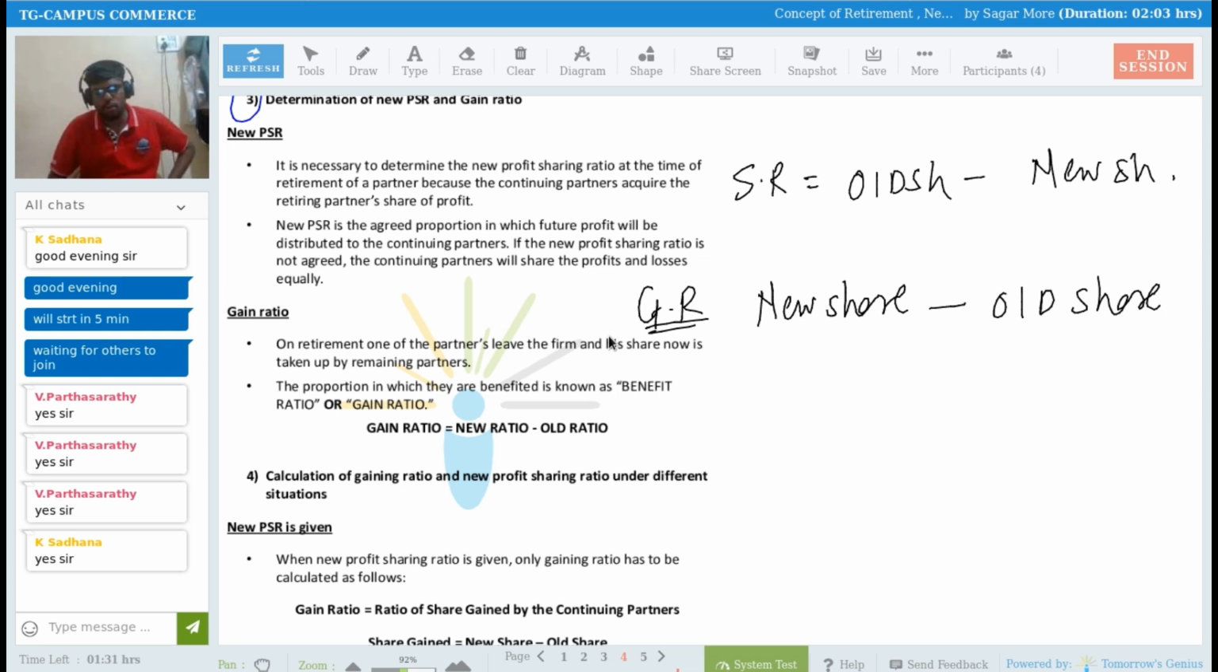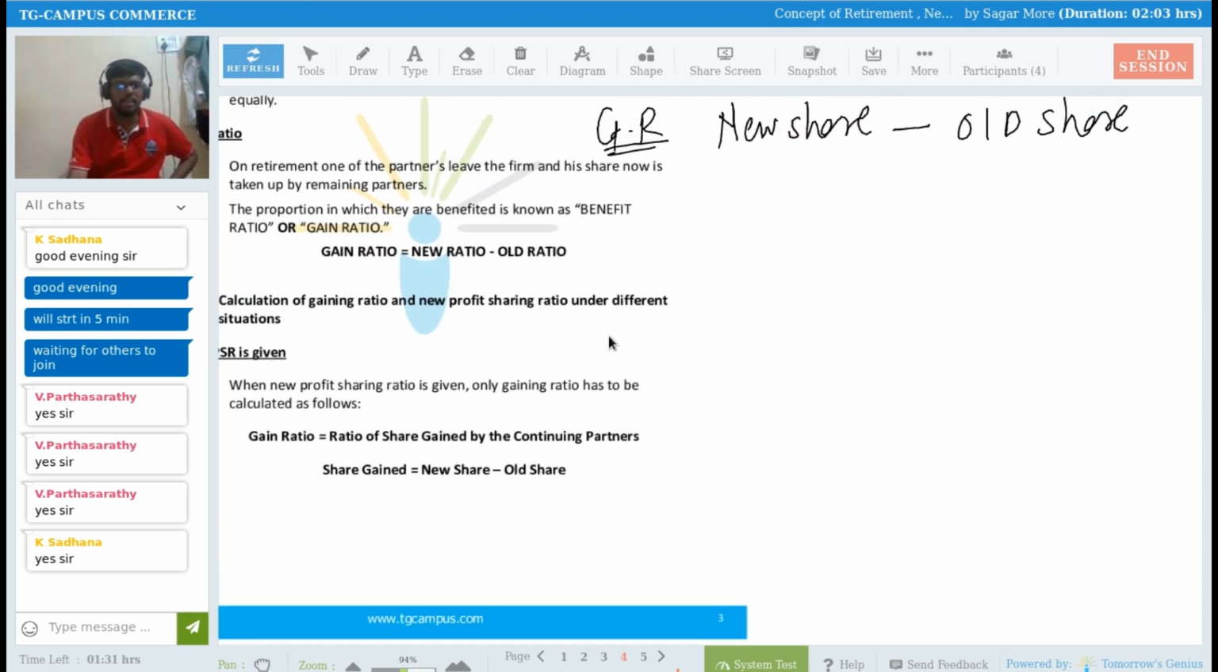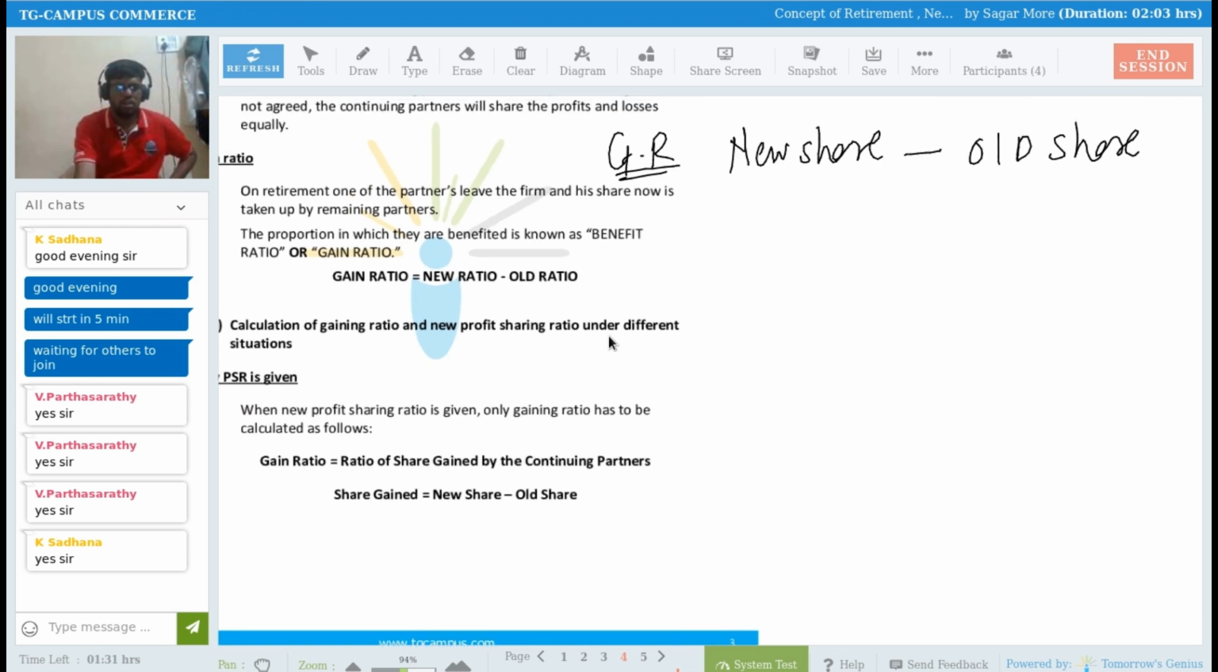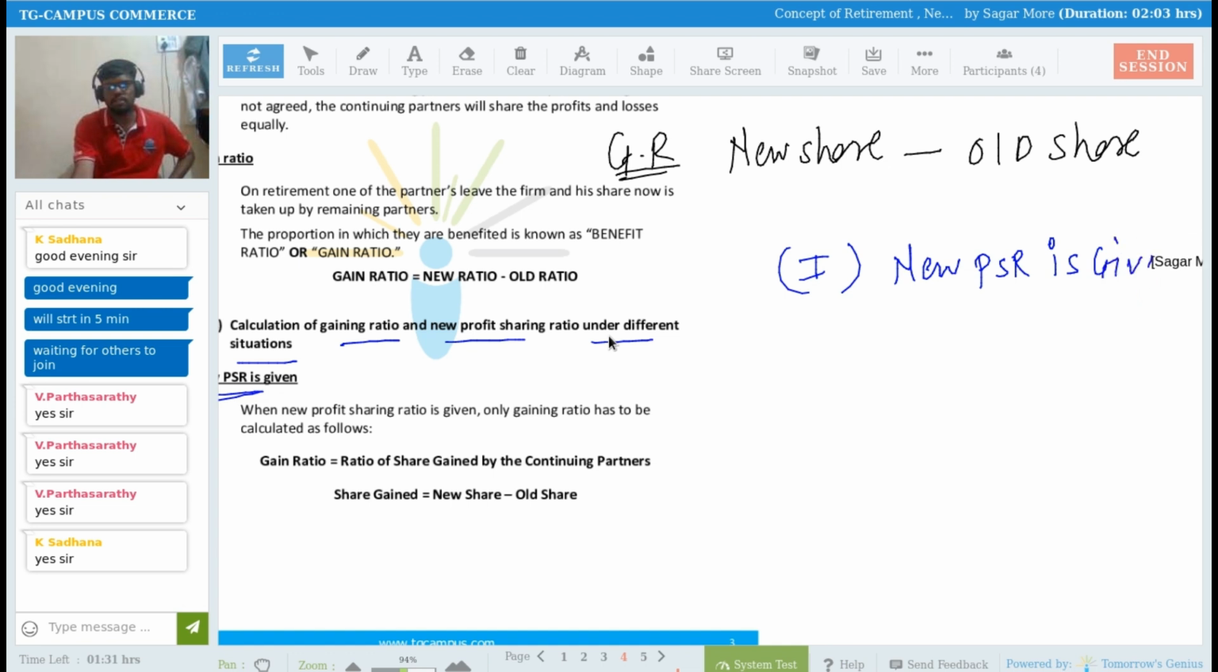And in case of retirement of a partner, we have to calculate gaining ratio, and the formula is new share minus old share. So we'll discuss one by one now how to calculate gaining ratio and new profit sharing ratio on the occasion of retirement of a partner. See here, calculation of gaining ratio and new profit sharing ratio under different situations. So the first situation is new profit sharing ratio is given.